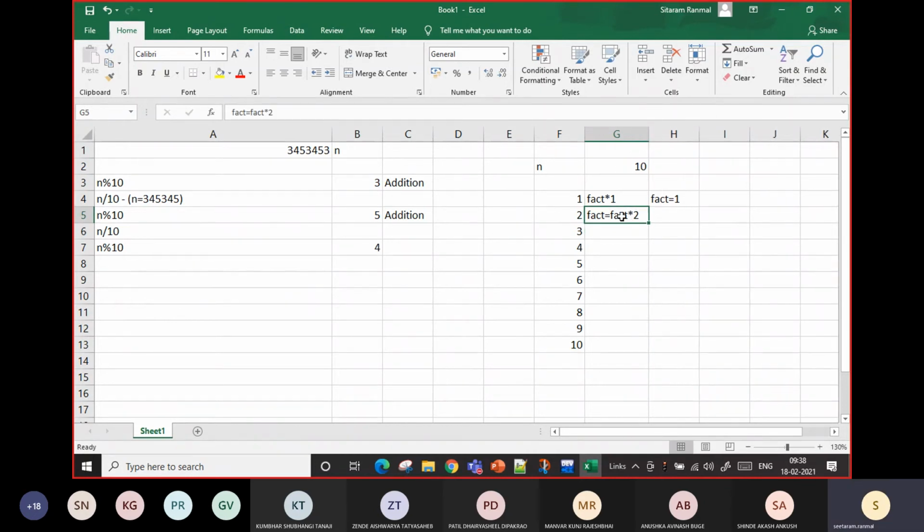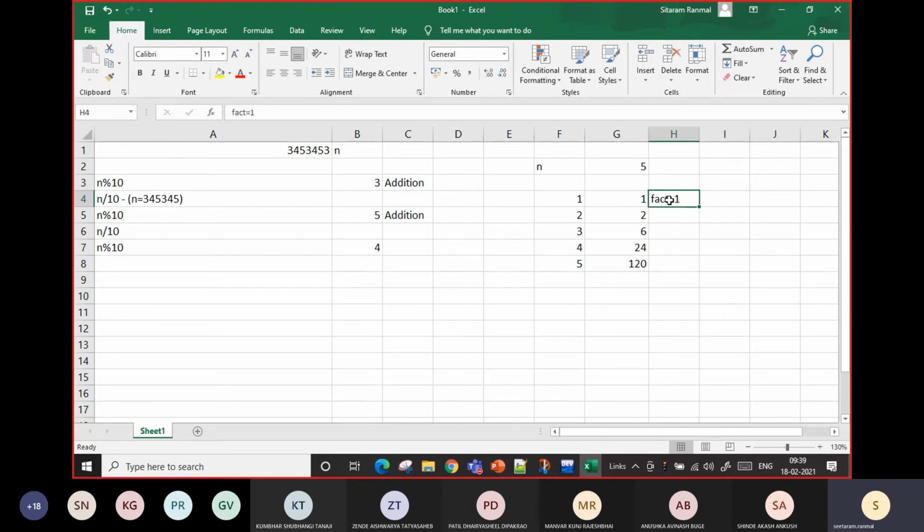Whatever the calculated value in fact, I will multiply with this 2, so this becomes 1, this becomes 2. Again 2 into 3, 6. Again 6 into 4, 24, and so on. If I have only 5, this will become 120.